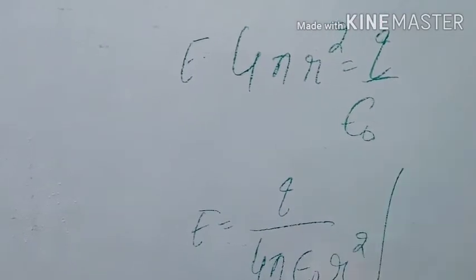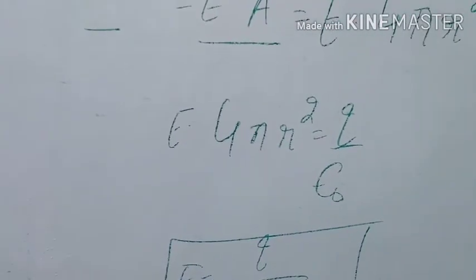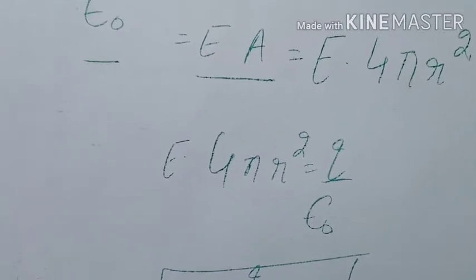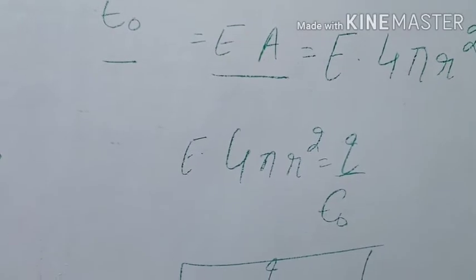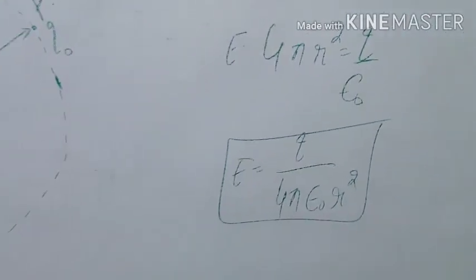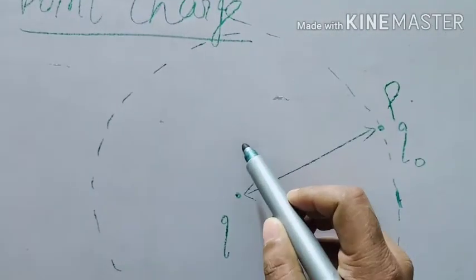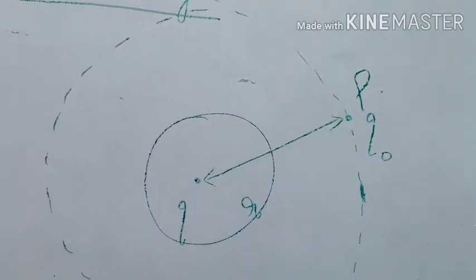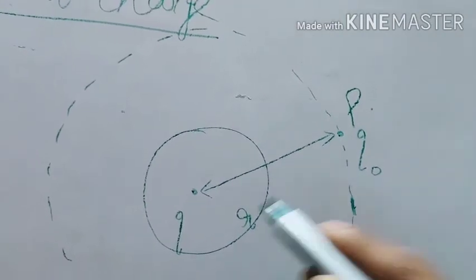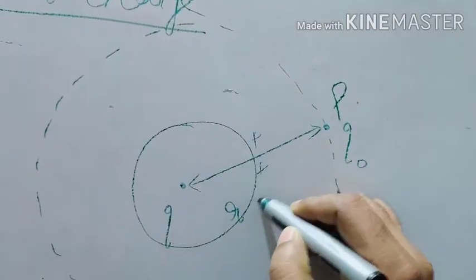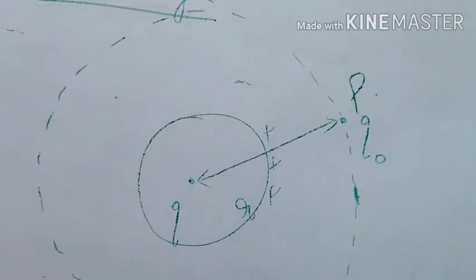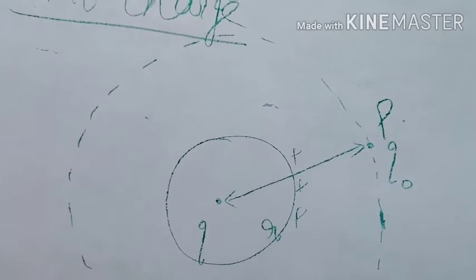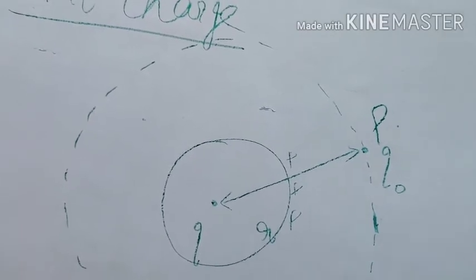Oh, this is Coulomb's law. Yes, of course. Gauss theorem holds good for Coulomb law. Suppose it is not a point charge. Then what? It is a sphere. Which sphere? Thin spherical shell, which is empty from inside, and it is charged. So I am going to calculate now the electric field due to a thin spherical shell.